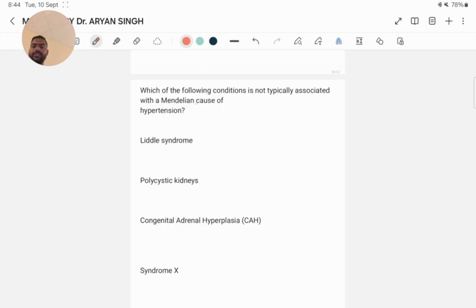Next question. Which of the following conditions is not typically associated with a Mendelian cause of hypertension? Not associated: syndrome X. Syndrome X, also known as the metabolic syndrome or insulin resistance syndrome, is not typically associated with a Mendelian inheritance pattern. Rather, it is a complex multifactorial condition involving genetic, lifestyle, and environmental factors, included in the secondary causes of hypertension.